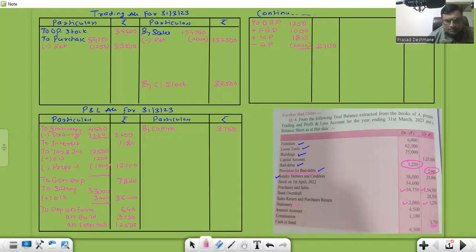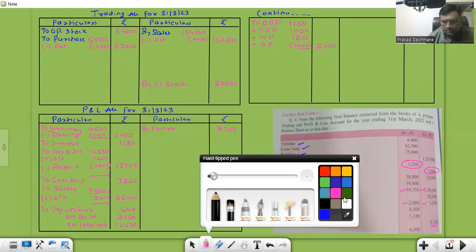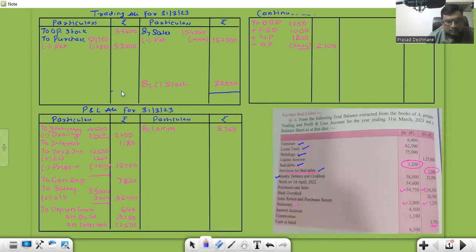First, I'll close the trading account. Credit side is heavier. 152,500 plus 32,500 is 1,85,000. From this 1,85,000, I'll subtract 34,600 and 53,500. 96,900 is the GP.